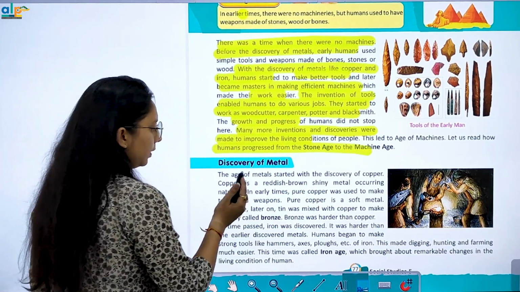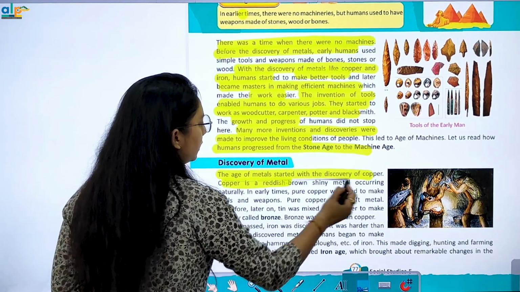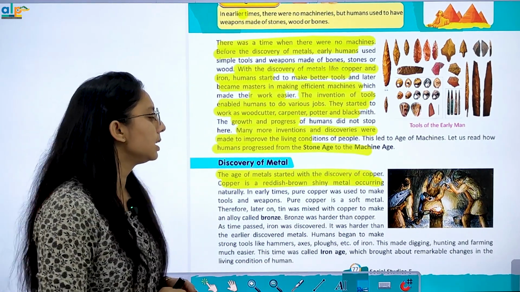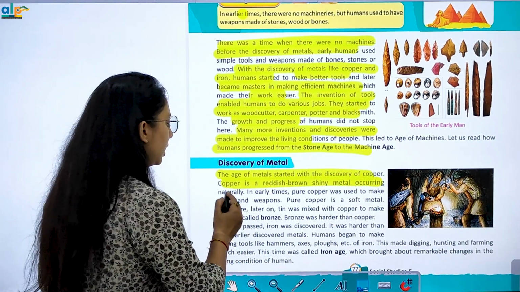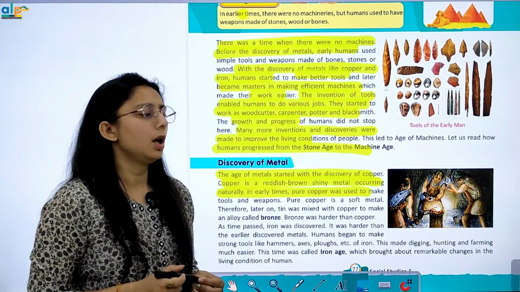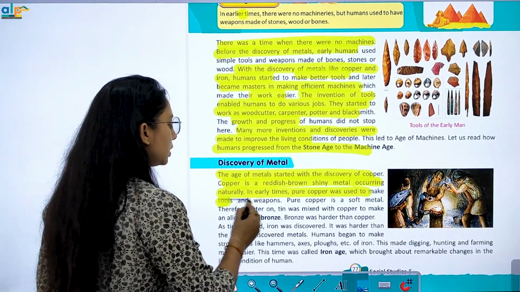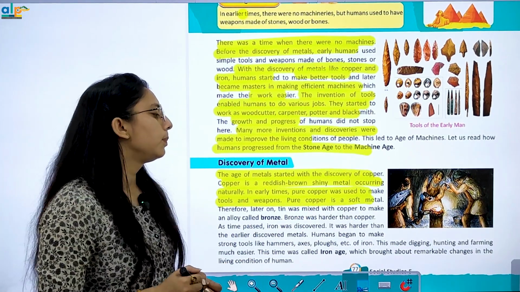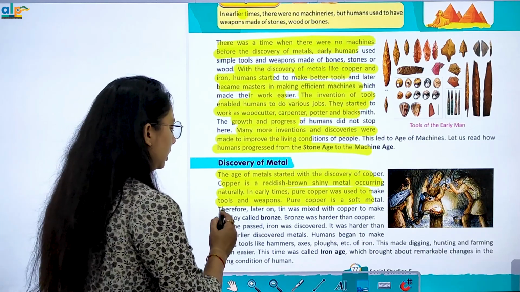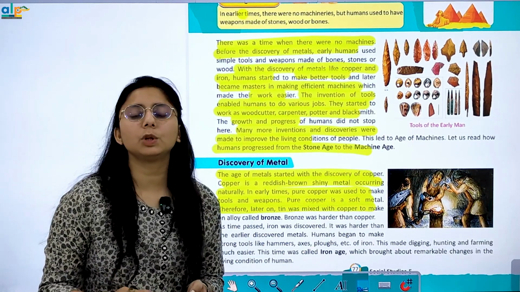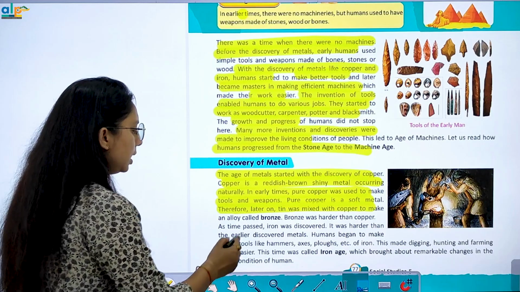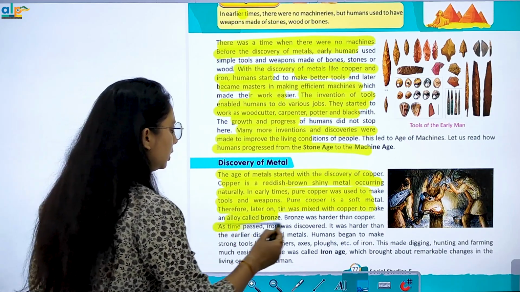Now, the discovery of metal. The age of metal started with the discovery of copper. Copper is a reddish brown shiny metal occurring naturally. In early times, pure copper was used to make tools and weapons. Pure copper is a soft metal, therefore later tin was mixed with the copper, which is called bronze, which is harder than copper.